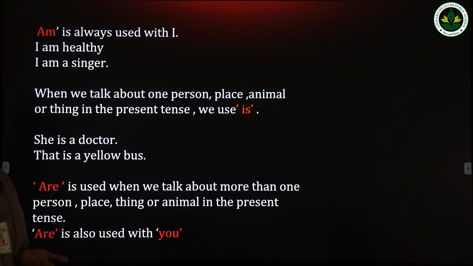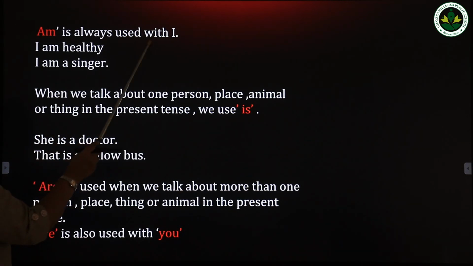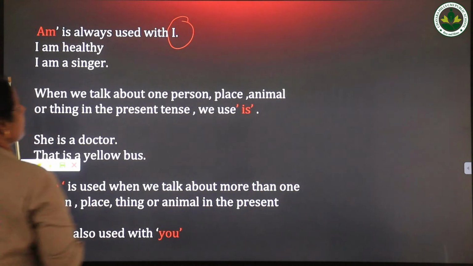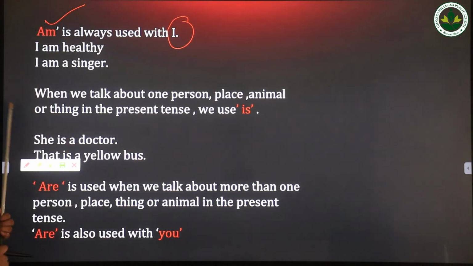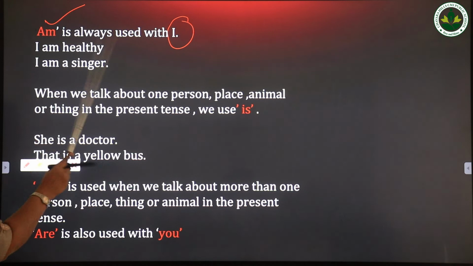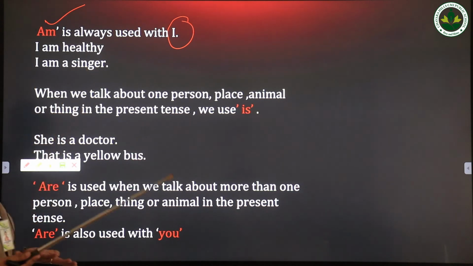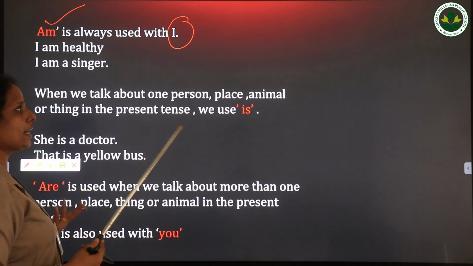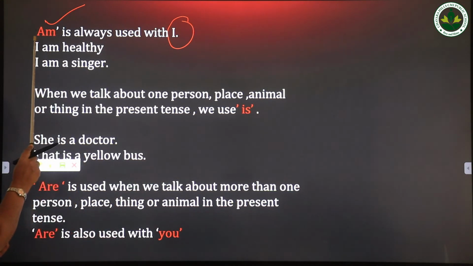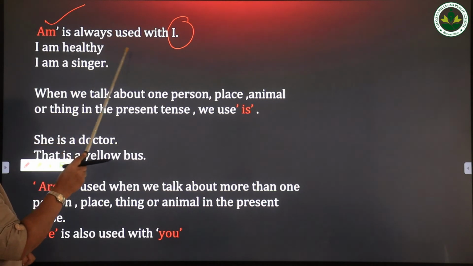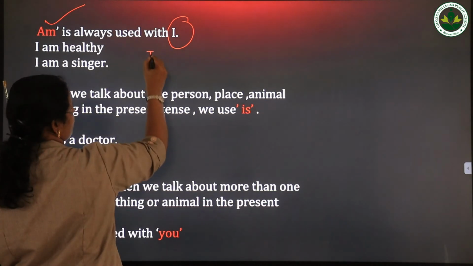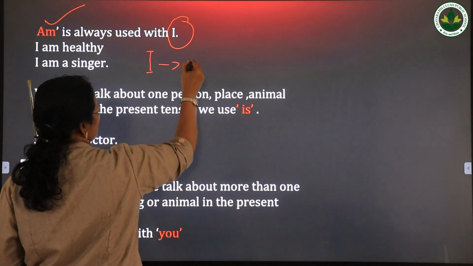Then where do we use these verbs? Am is always used with I. I am. We never say I is or I are. We always say I am. Example, I am healthy. I am a singer. I am a dancer. I am a sportsman. So like that only we say. So remember, always use am with I.